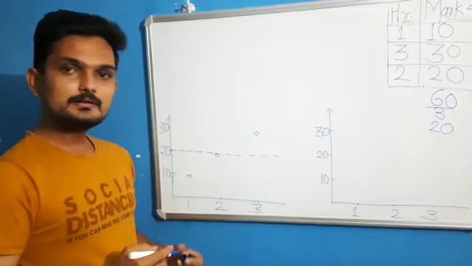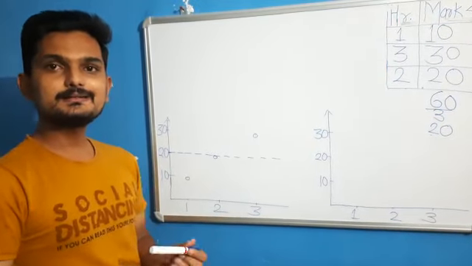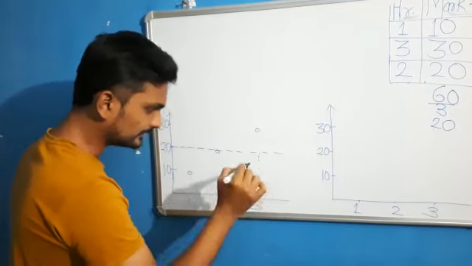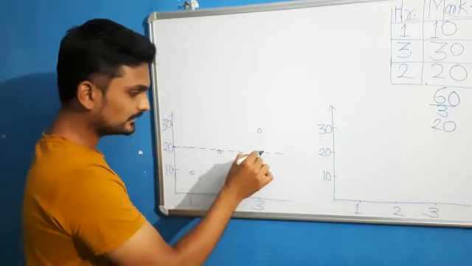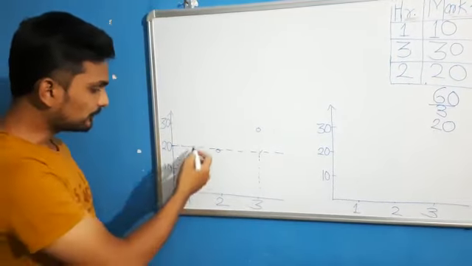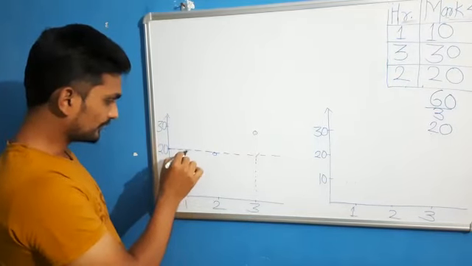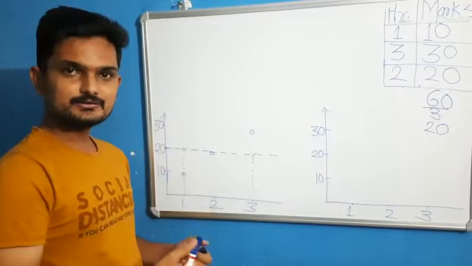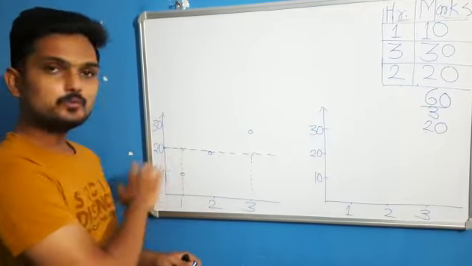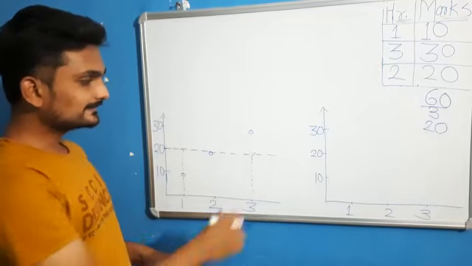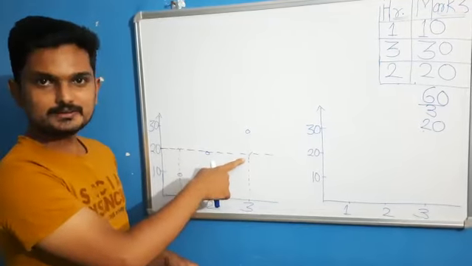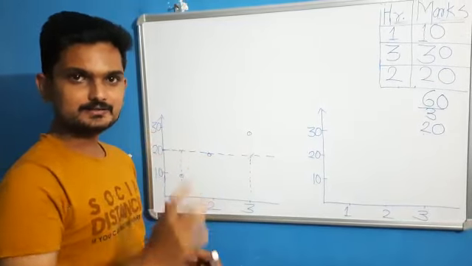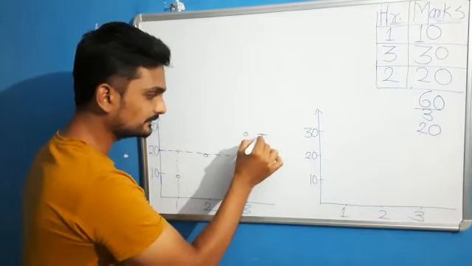We want to predict the marks of the student who is studying 3 hours. According to the average line, he is getting 20 marks. Similarly, for the student who is studying 1 hour, according to our average line he is also getting 20 marks. So the prediction on the basis of the average line is 20 for all the data points. We can see here that our prediction is 20 but the actual value is 30, so there is some difference between the actual and predicted value.